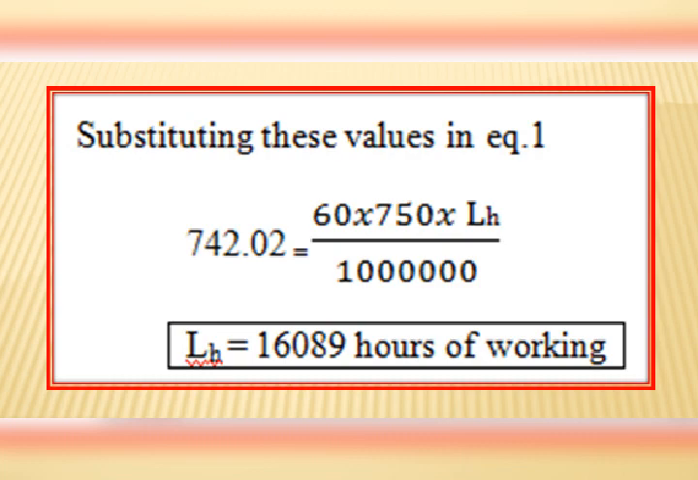And finally, we need to substitute this value in equation number 1. The value we obtained, 742.02, we substitute in equation number 1. We get 742.02 is equal to 60 into 750 into Lh divided by 1 million. We get the value L suffix h is equal to 16,089 hours of working. That many hours we can work with that particular bearing.